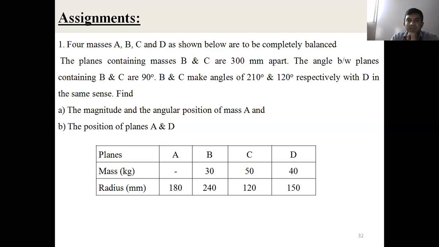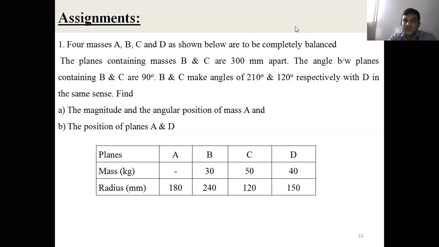The angle between the planes containing B and C is 90 degrees, meaning the orientation of the masses B and C. Then B and C make angles of 210 degrees and 120 degrees with respect to D. From the mass D, one is 210 degrees and another is 120 degrees, in the same sense: if you consider counterclockwise, the same sense is counterclockwise; if clockwise, the same sense is clockwise.